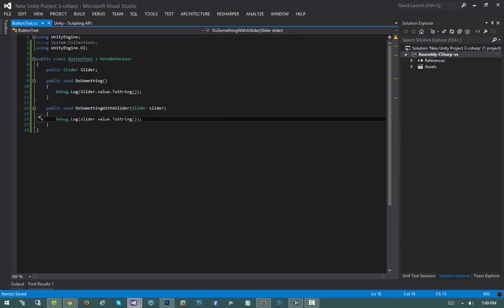Note that I'm using the lowercase slider, which is provided to me as a parameter, and not the uppercase slider field. So I just want to demonstrate one other really cool thing about hooking up events in the new GUI system. You'll notice in our previous example, we had the slider reference actually added from within the inspector. But what if we wanted to provide the slider as a parameter? Well, we can actually do that with the new GUI system.